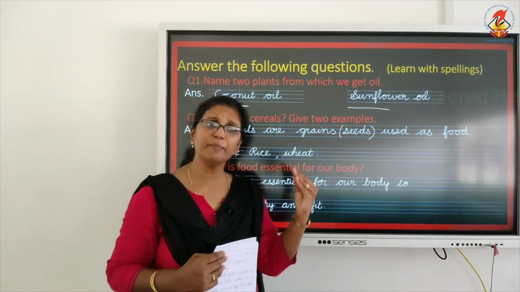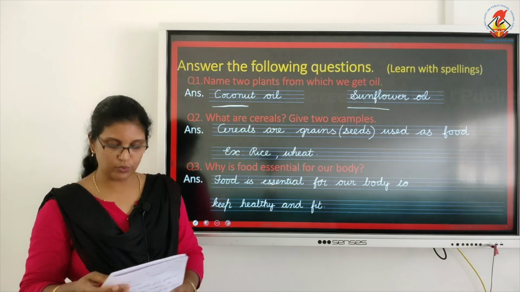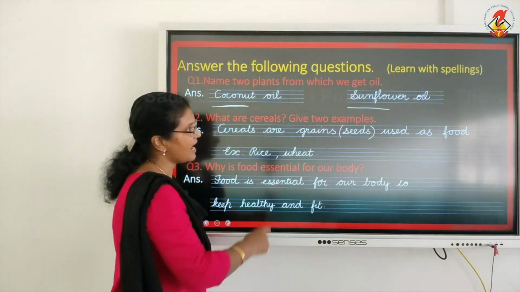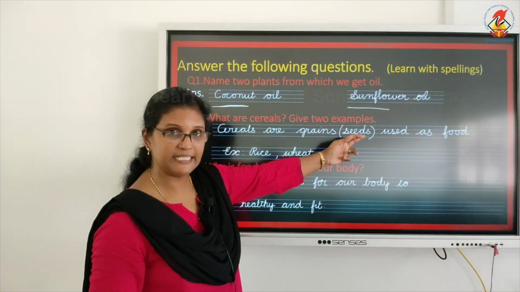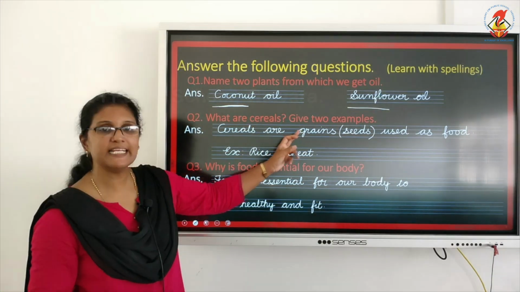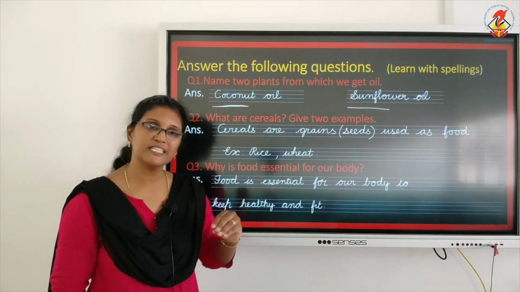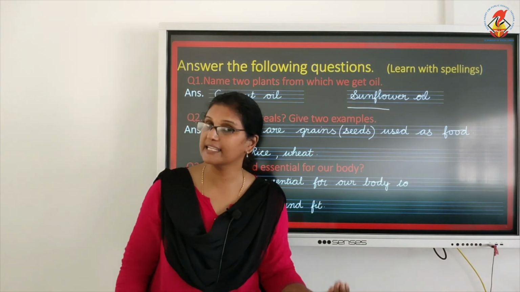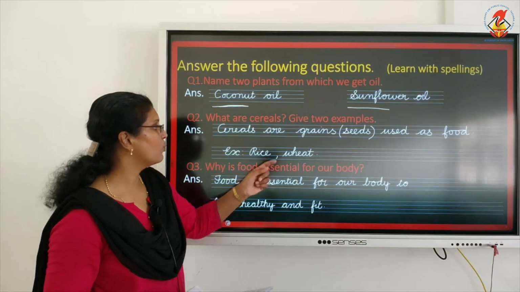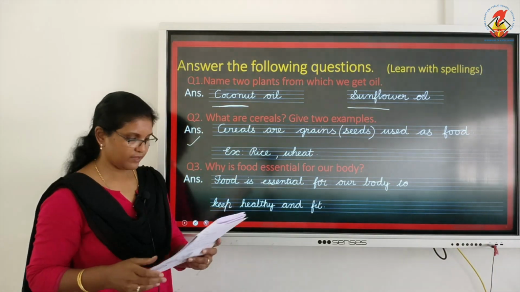So now coming to cereals: what are cereals? Give two examples. I have given you the answer. Cereals are grains or seeds. It's written in the bracket, used as food. Cereals are grains which are used as food, or seeds that can be used as food. Example, rice and wheat. We are done with this now. Next, let's go to 3.